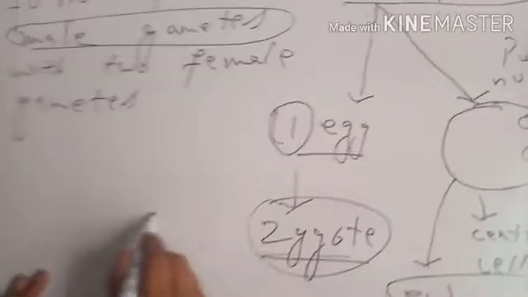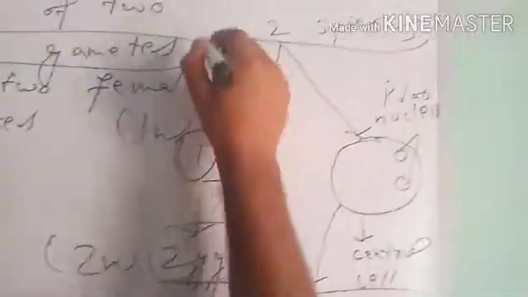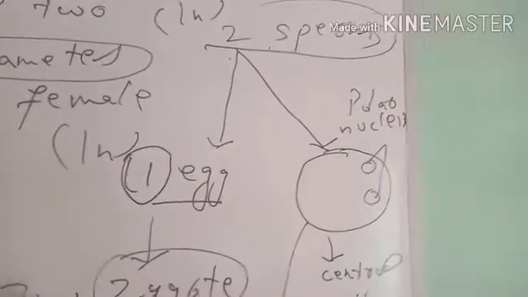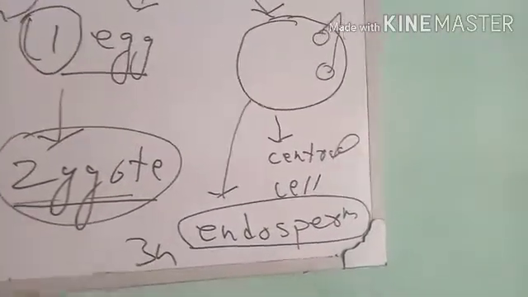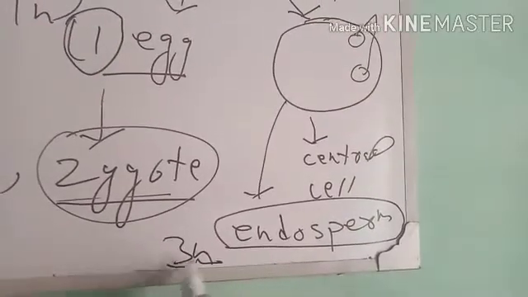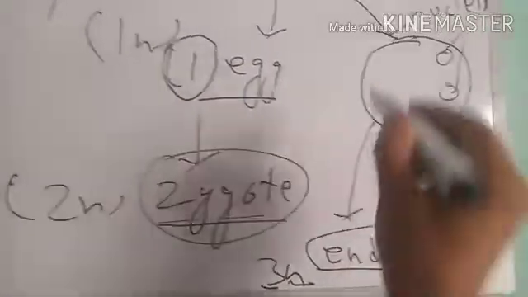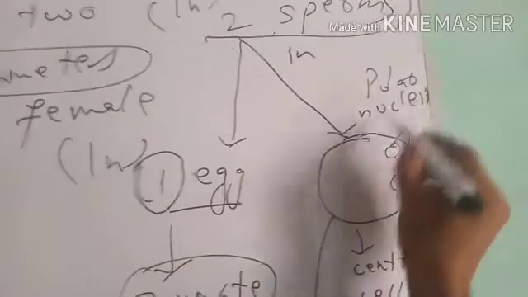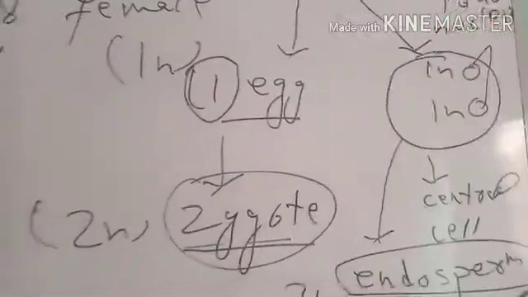Zygote is diploid in nature because it is a product of the fusion of two haploid cells, one haploid sperm and one haploid egg. Endosperm is triploid. It consists of three sets of chromosomes. N means set and 3 means three sets of chromosomes, because it is a product of the fusion of one sperm which is haploid and two polar nuclei which are also haploid each. So a triploid results, which is endosperm.